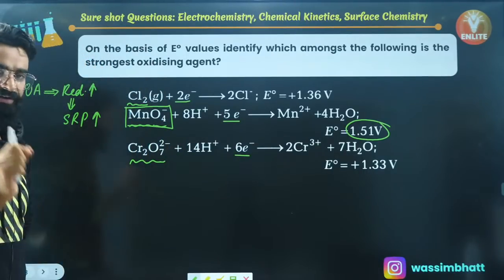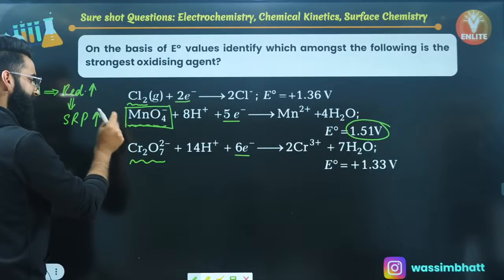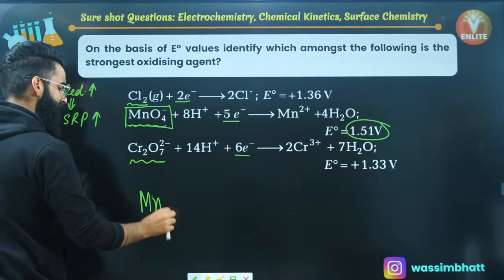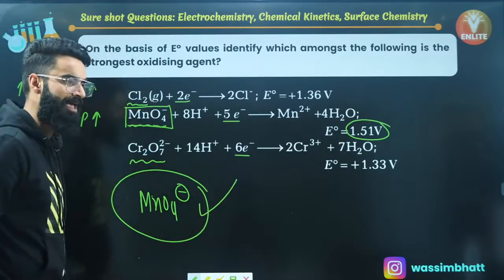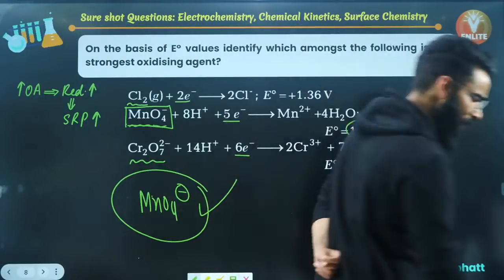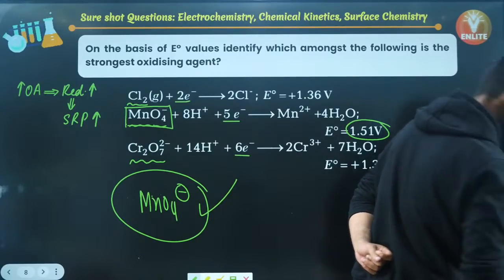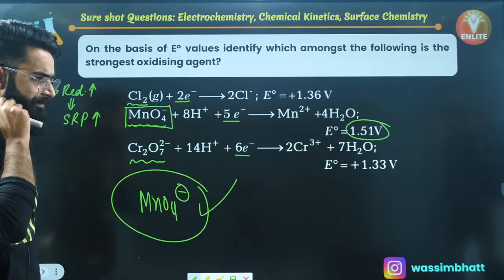And the one which will be having maximum standard reduction potential value will undergo reduction easily. It will be the better oxidizing agent. So which one among the following is the strong oxidizing agent? It's absolutely going to be MnO4-, which is the strong oxidizing agent among all. You guys can let me know in the chats if it is clear to everyone. Yes, people? Let me quickly know in the chats if it is clear to everyone.